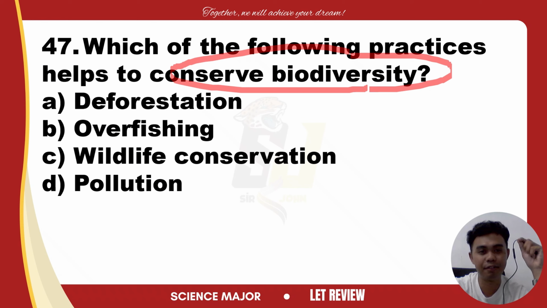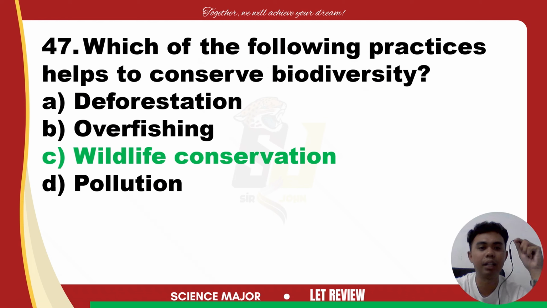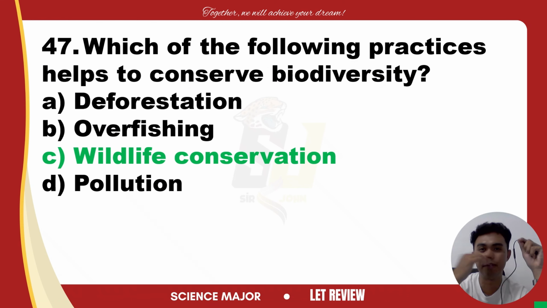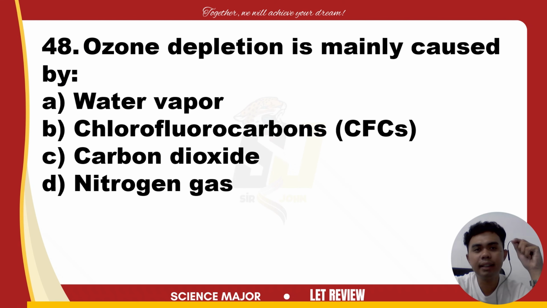Letter A, negative, B, negative, C, positive, letter D, negative. So the answer is wildlife conservation. That is a very easy item. I think there's no need to elaborate. Easy ra siya kaayo.